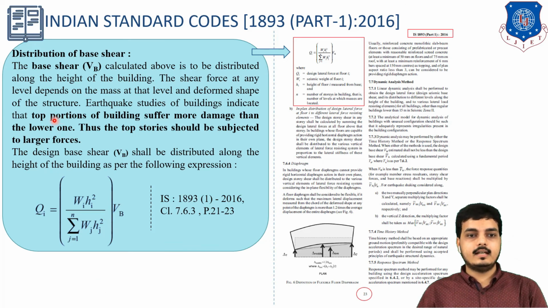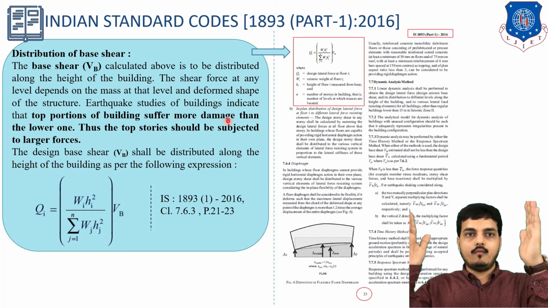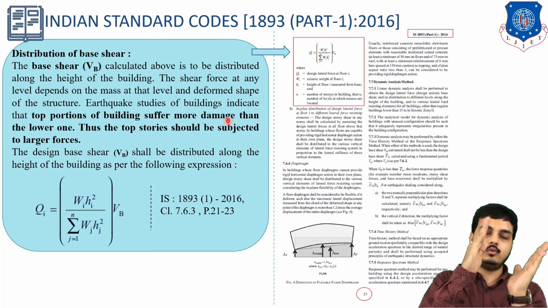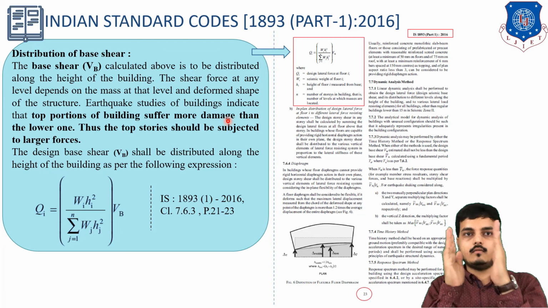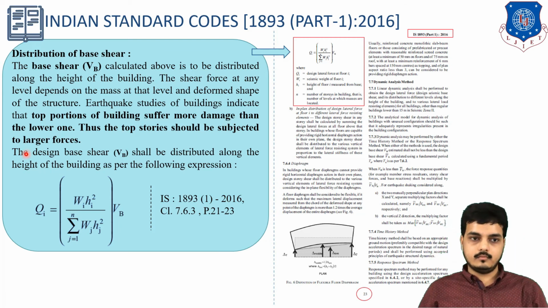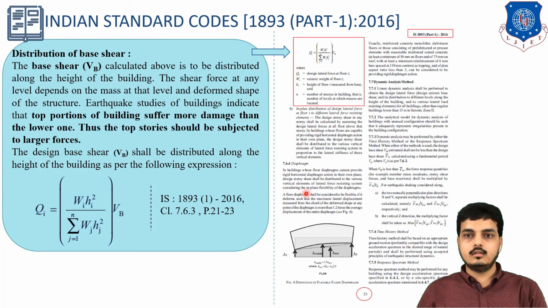What is written here is that earthquake studies of buildings indicate that the top portion of the building suffers more damage. Obviously, if the earthquake comes, the top portion is more likely to sway as compared to the bottom. Thus, the top storey should be subjected to larger forces. So this is the equation.